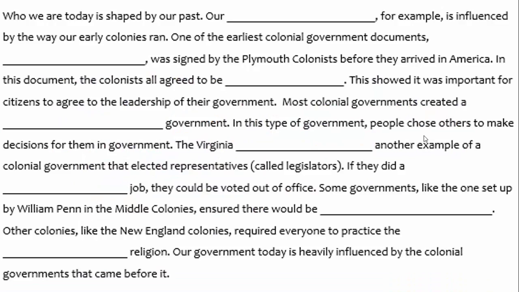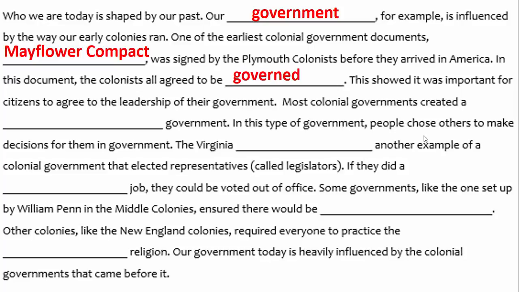All right, and we're going to review the paragraph. Check your answers on the paragraph, pause it if you need to. Who we are today is shaped by our past. Our government, for example, is influenced by the way our early colonies ran. One of the earliest colonial government documents, the Mayflower Compact, was signed by the Plymouth colonists before they arrived in America. In this document, the colonists all agreed to be governed, or controlled by a government. This showed it was important for citizens to agree to the leadership of their government. And pay attention, that's talking about what we just learned about with that Mayflower Compact.